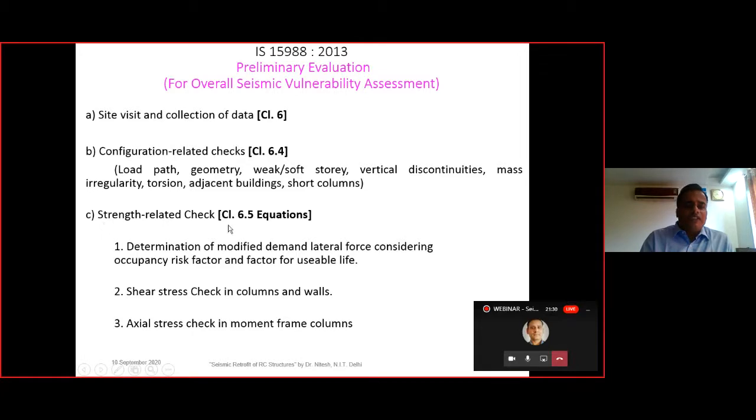Then we have the strength related checks. In clause 6.5, certain equations are given, and we will look for basically the shear stress check, which is very important in the columns and the beams. So that is what we will be seeing, and certain equations related to it I will show you in the IS 15988 itself. Then the axial stress related check and the modified demand that we have to calculate with the help of the modified material factor, that is the knowledge factor. So the knowledge factor we are going to see in the coming slide.